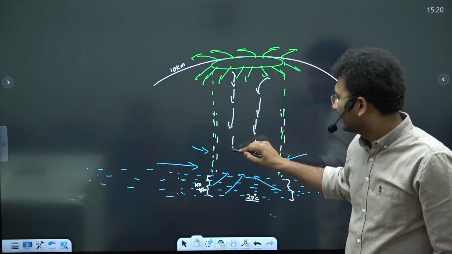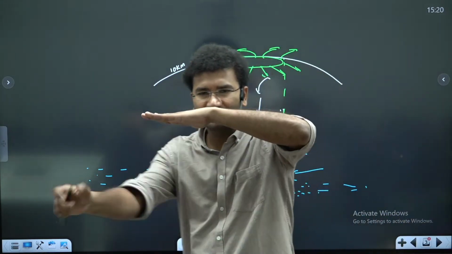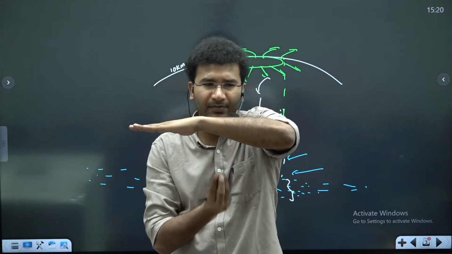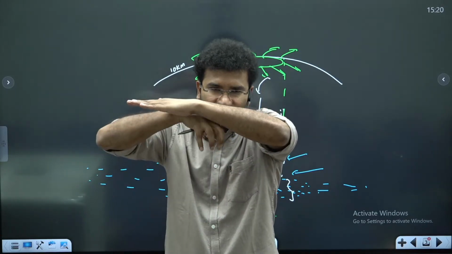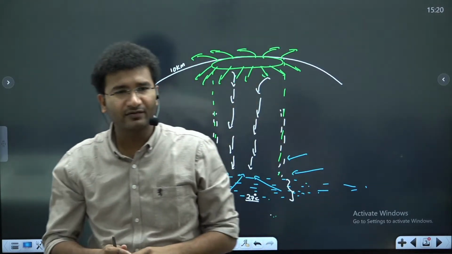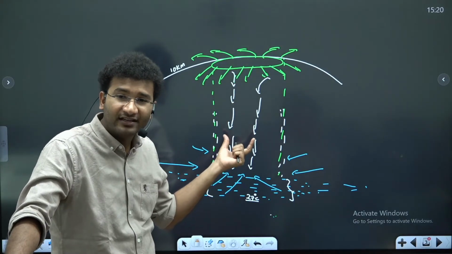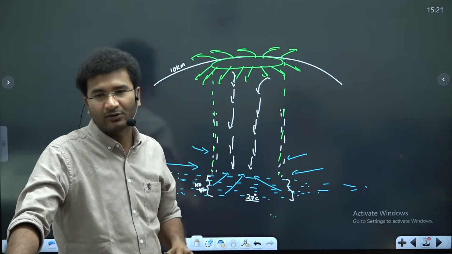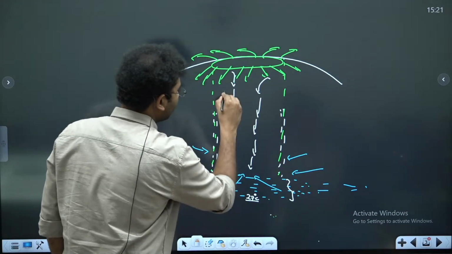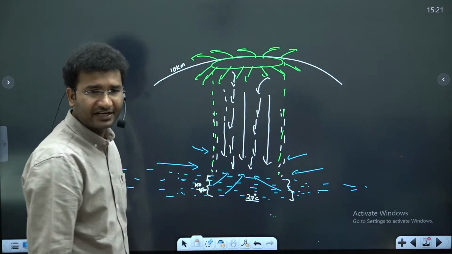Right? Now wherever you see the descent of the air, once it touches the tropopause, imagine the air that is rising, it is diverging in this angle, every angle, but some part of the air touches the tropopause and then it will sink. So the same air which is sinking back, wherever you see that sinking air, that part of the area is called as the eye of a cyclone. In the eye of a cyclone, you will find that there is descent of the air, subsiding air. This is subsiding warm air.